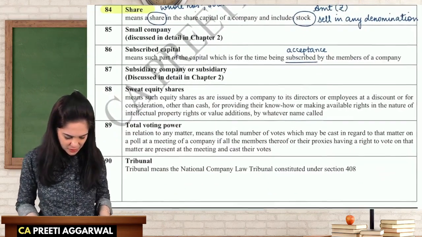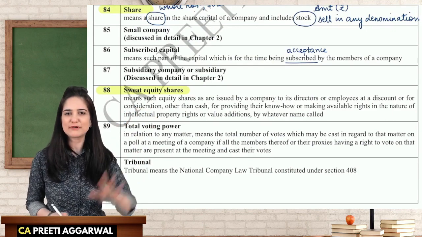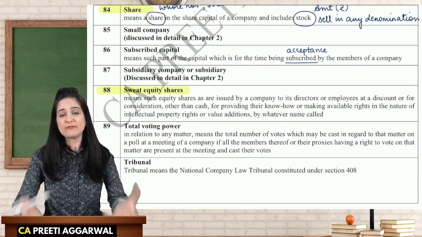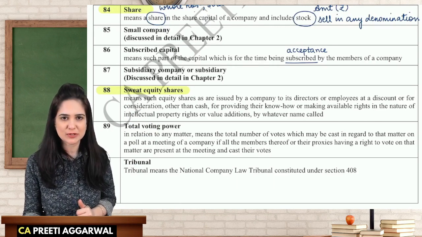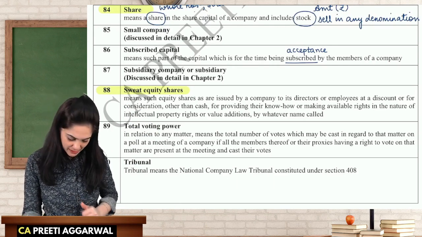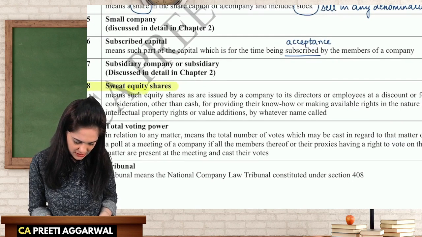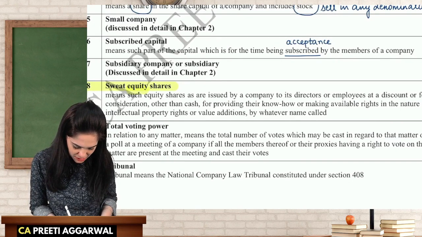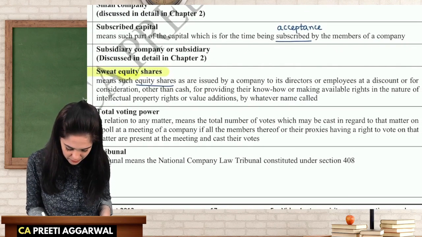Then we have sweat equity shares. Now, sweat equity. I have worked hard for the company. The company wants to reward me, but they don't have money. So they give me shares instead. So what are the keywords to be noted? It means such equity shares. We are discussing sweat equity, so these are equity shares, such equity shares which are issued by the company. To whom are they issued?